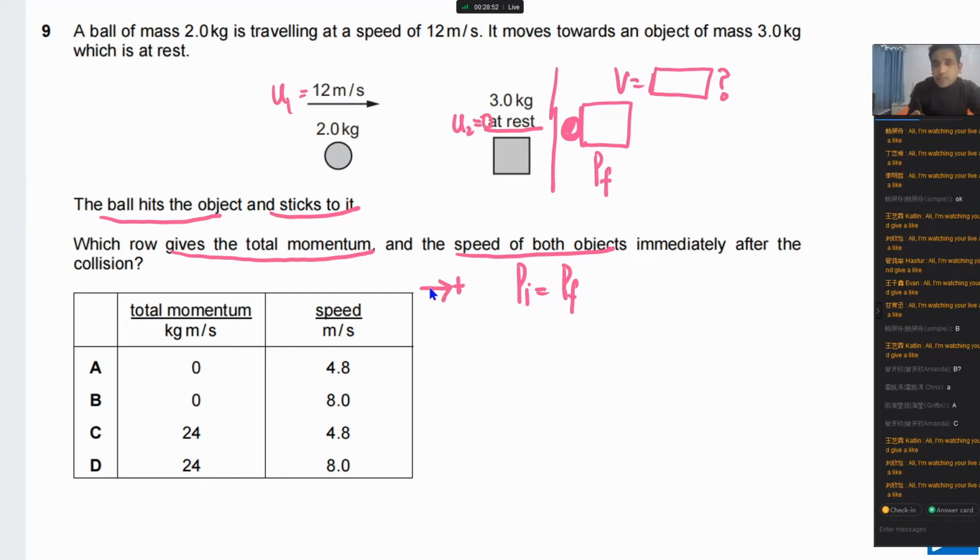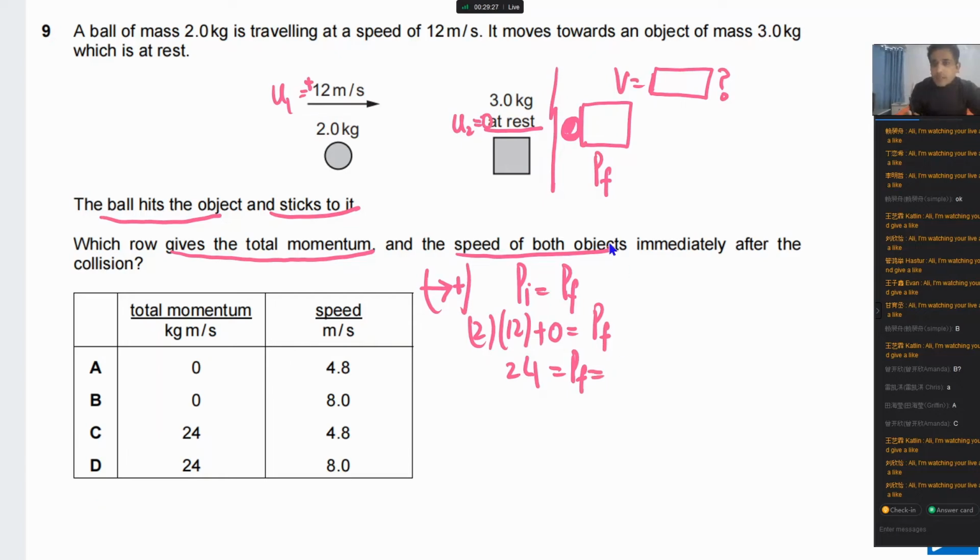In this case I will take to the right as positive, because our object is moving to the right. Now the momentum of this one: we have mass 2 and velocity 12. The momentum of this one is 0 because its speed is 0. So the initial momentum has to be equal to the final momentum. Multiplying, the final momentum is 24. So P final is equal to 24. It means the answer is C or D.